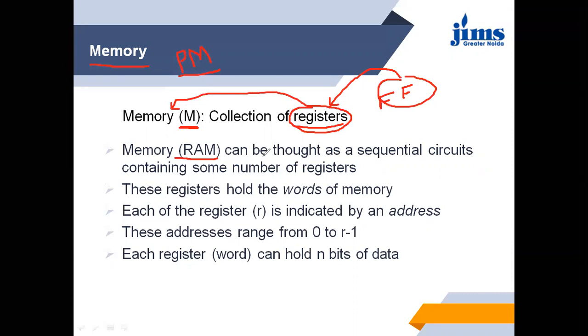Memory can be thought of as a sequential circuit. Why sequential circuit? We discussed that data is stored through sequential circuits, and there is no memory part in a combinational circuit.